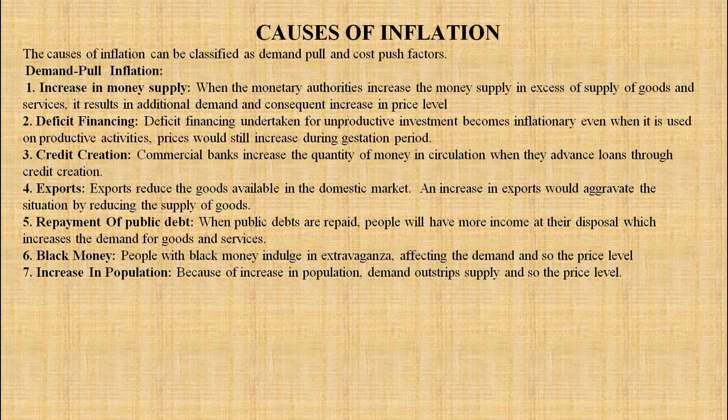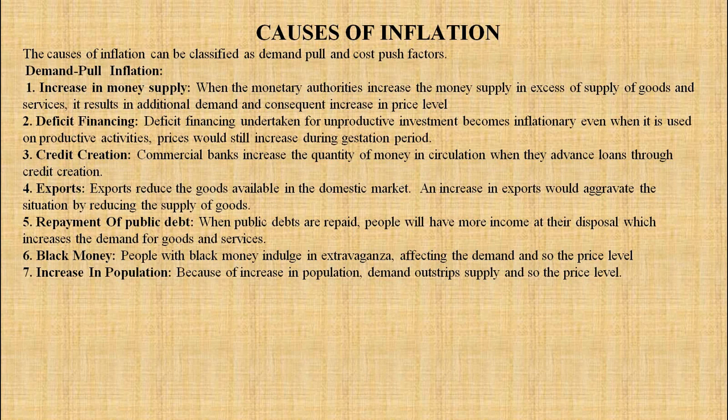Third point, credit creation. Commercial banks increase the quantity of money in circulation when they advance loans through credit creation. Next, exports. Exports reduce the goods available in the domestic market. An increase in exports would aggravate the situation by reducing the supply of goods. Next, repayment of public debt.